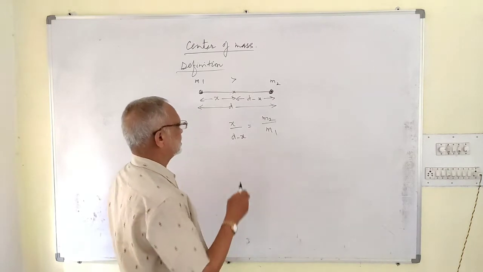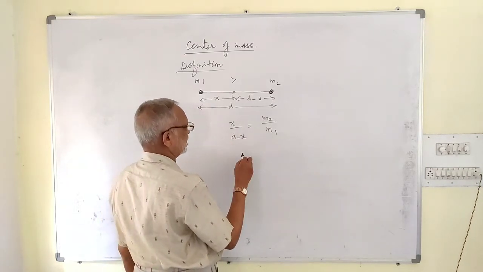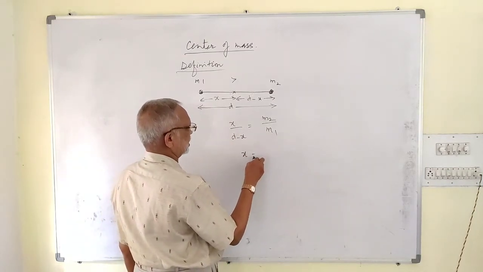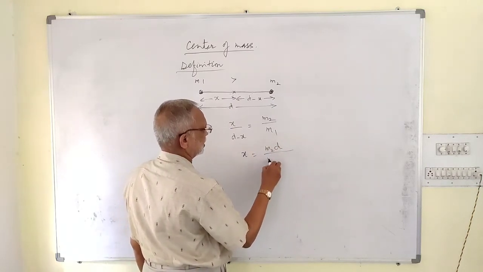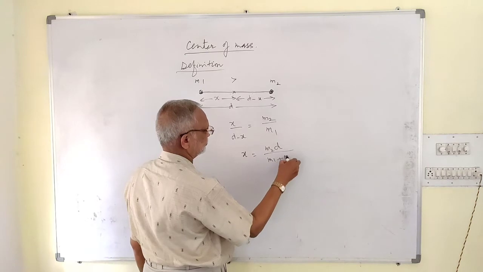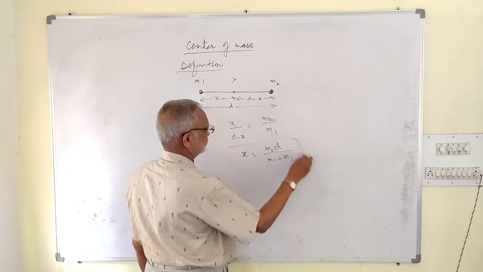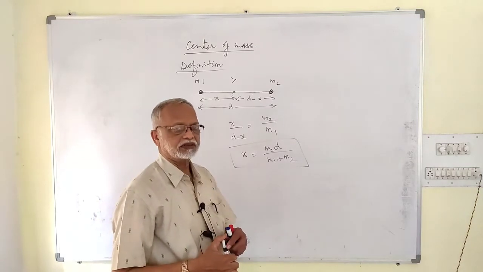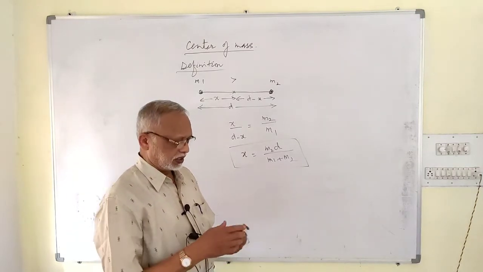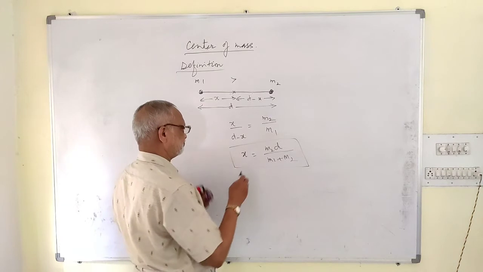I hope it is clear. This formula can also be written in a simplified way like this: x is equal to m2 into d by m1 plus m2. This is the distance of the center of mass from the first body, or let us call it x1.